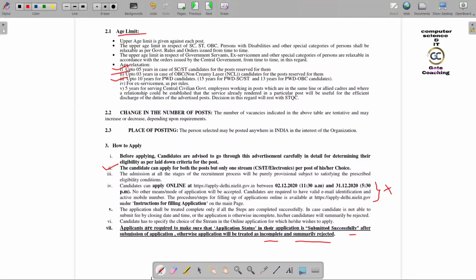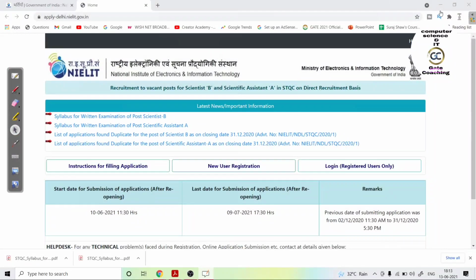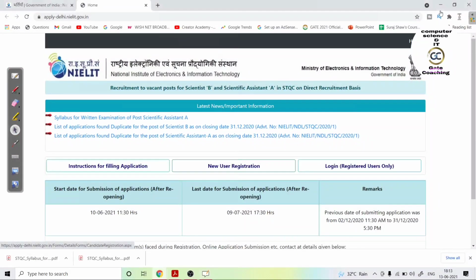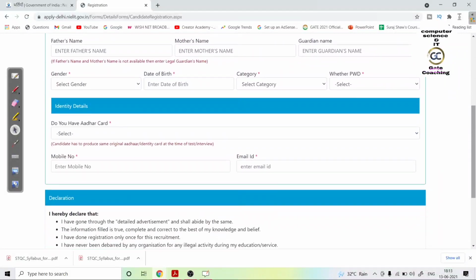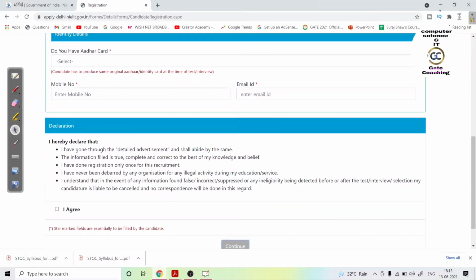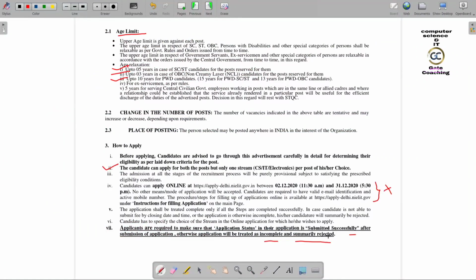You can go to the main page, and if you are a new user, click new user registration and fill in all the details. Go further, and after completing everything, your status should be submitted successfully; only then will it be treated correctly, otherwise it will get rejected. This one is incorrect because they have revised it, that's why I did a cross mark.